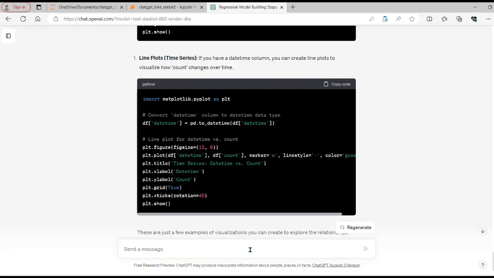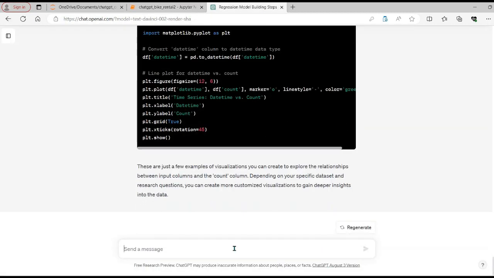So what I will do is let's create some visualizations based on the time of the day, or maybe at the monthly level.